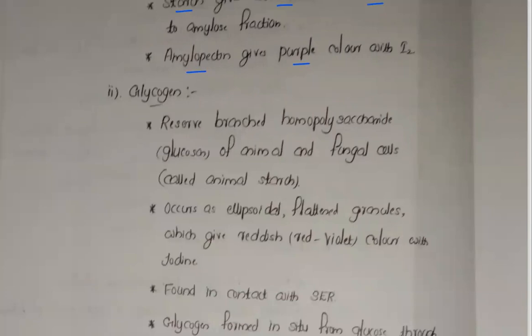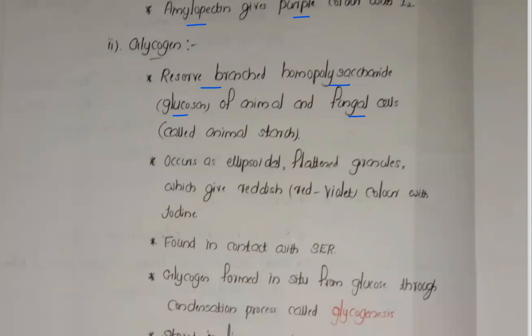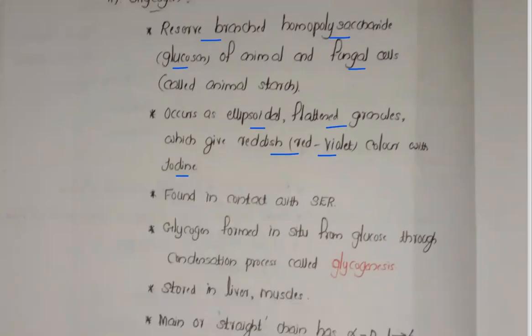Now glycogen is also a reserve homopolysaccharide in the form of glucosan of animal and fungal cells. Okay, animal and fungal cells is present. Now glycogen occurs as ellipsoidal flattened granules which give reddish color or red violet color with the iodine. So glycogen is ellipsoidal, means ellipse shape, like flattened granules, reddish color or red violet color with the iodine.